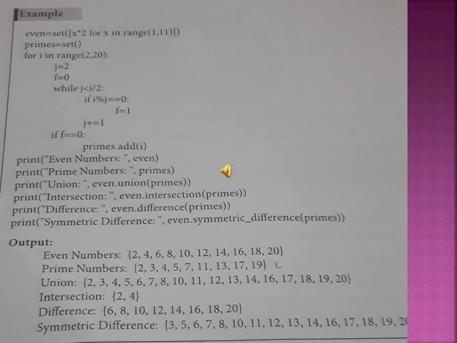Then j value will be incremented by 1. If 2 is available here, the value of j will be incremented by 1. How will you write this? j equal to j plus 1.